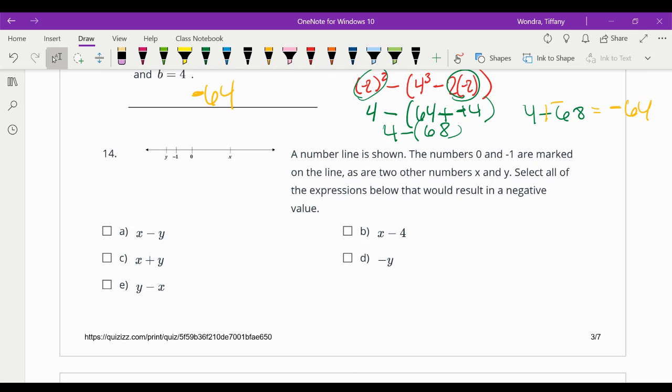Okay, this one, it says a number line is shown. The numbers 0 and 1 are marked on the line, and it was much bigger when it was on the quizzes, as are 2 numbers x and y. So you see there's 0, there's negative 1. So we see this kind of distance right here. This looks like an even smaller distance, right? So the distance between negative 1 and y isn't as big as the distance here. So y cannot even be negative 2. Right? It's probably like negative 1.5, if I had to guess.